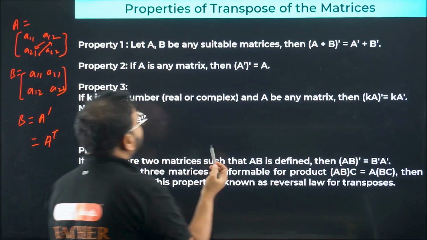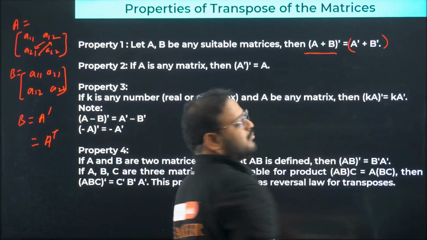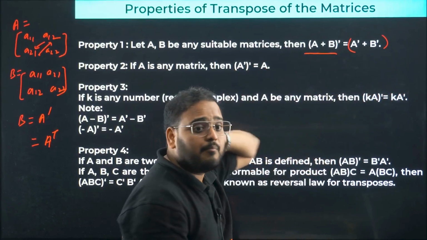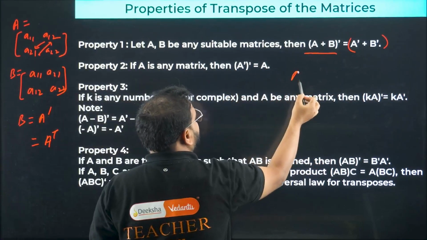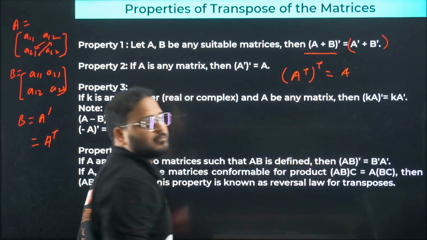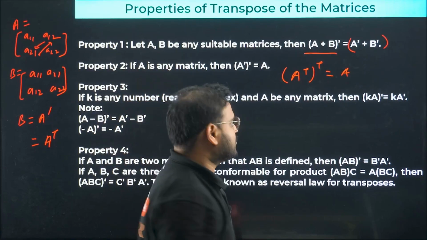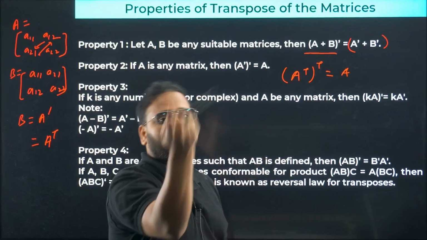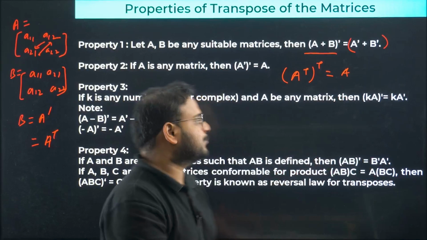Okay. So properties of transpose of a matrix. Let A and B be any suitable matrices. Then transpose of A plus B is simply written by transposing each of them. So A dash plus B dash. But not in the case of multiplication. We'll see that later. If you have transpose of A and you transpose it one more time, it comes back to A itself. Because the matrix will once change from row to column, and again column to row. Got it? Transpose of transpose, you'll have the original matrix back with you.